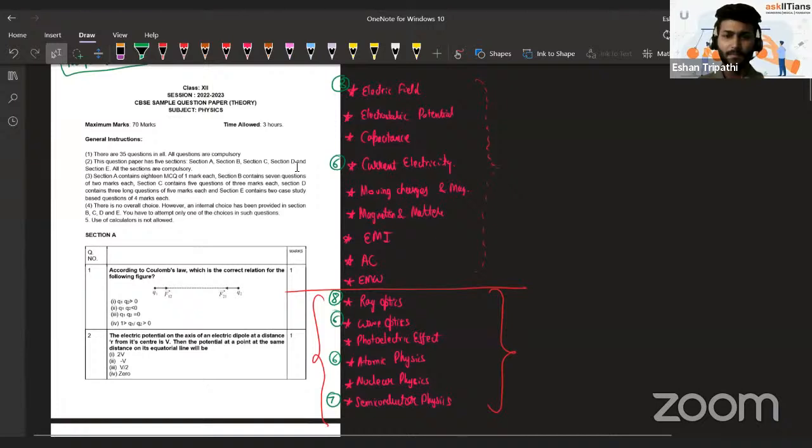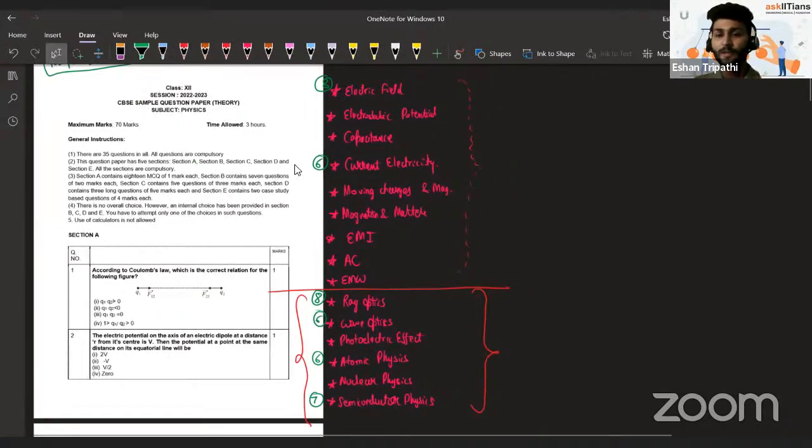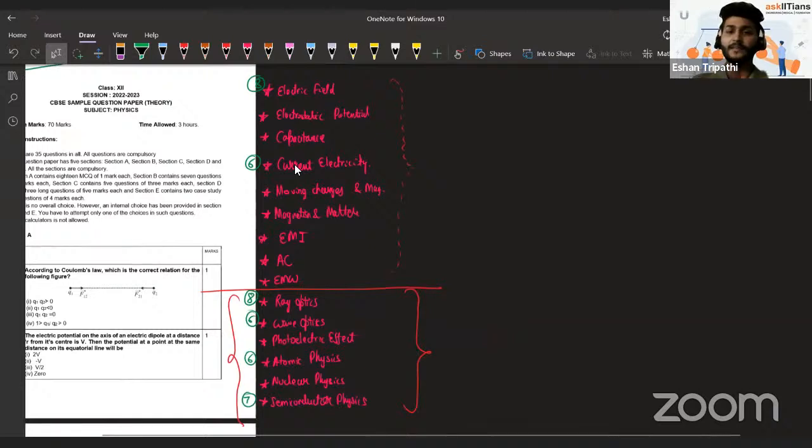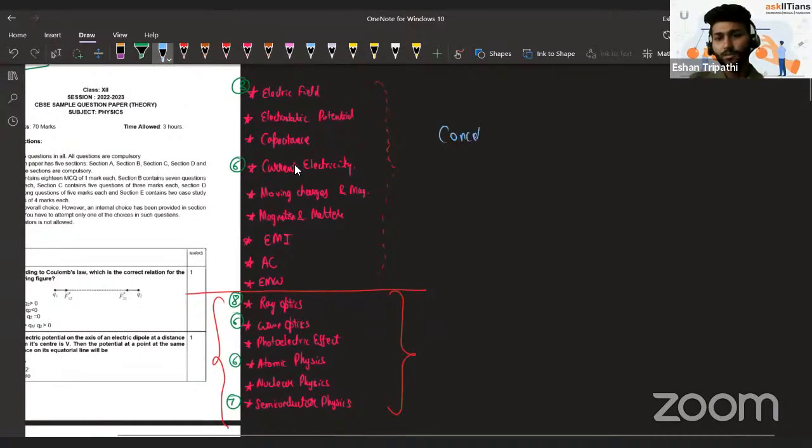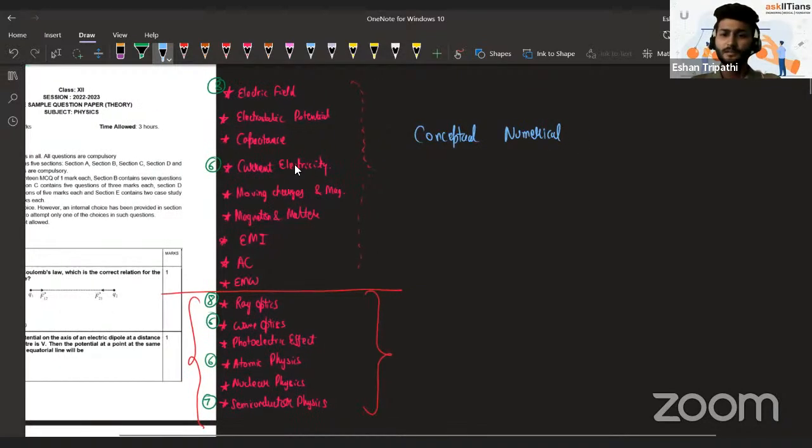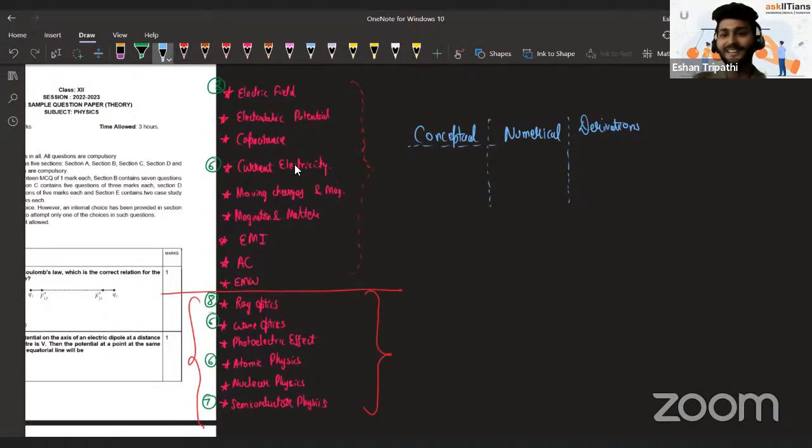Now, these are the most highly weighted chapters. Now your next question would be, what about the conceptual questions, numerical questions, and derivations? So these are the three kinds of questions: conceptual questions, numerical questions, and derivations. Now a big relief to those who do not like remembering derivations, although if you understand them, derivations are very easy to do.